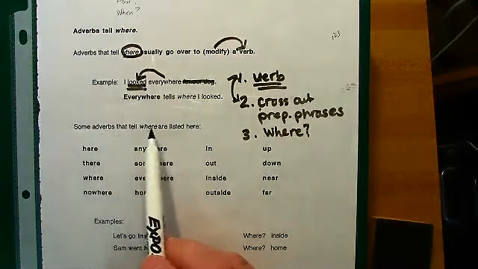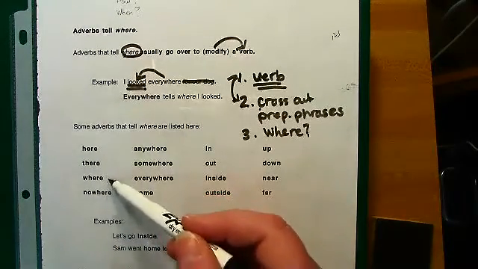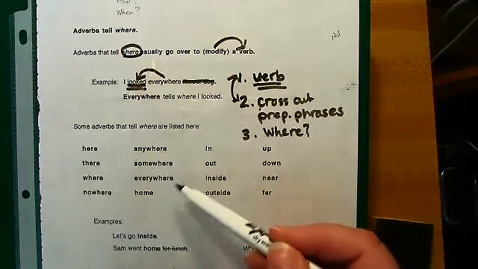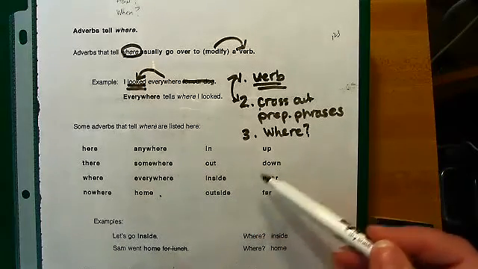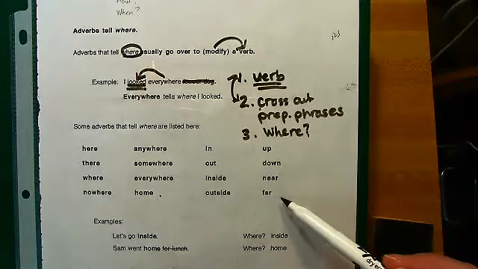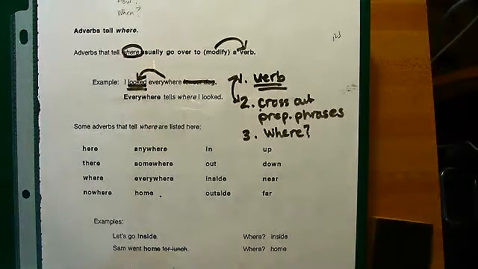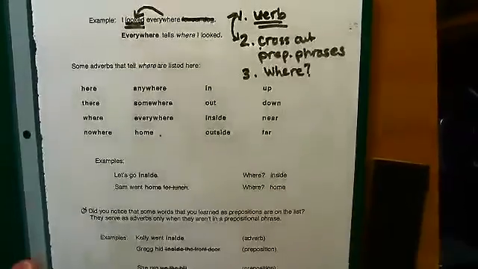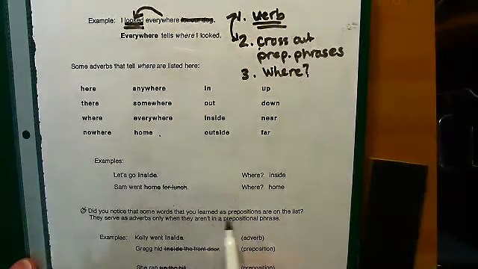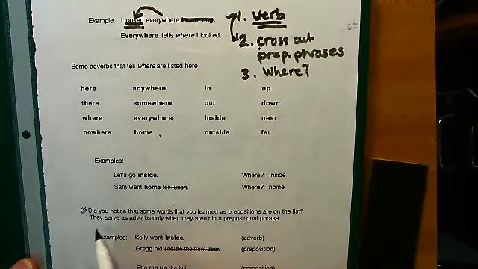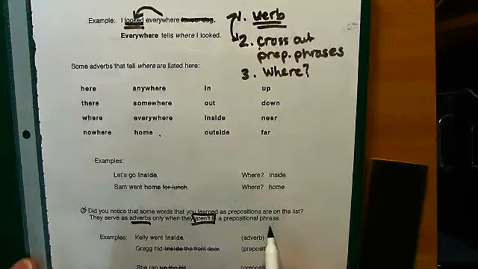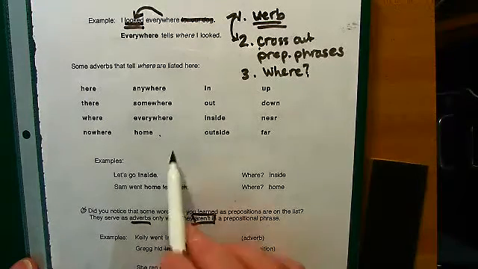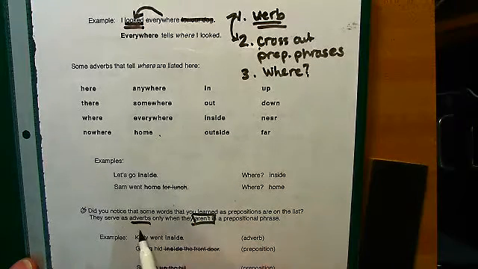Some adverbs that tell where are listed here. And it's here, there, where, nowhere, anywhere, somewhere, everywhere, home, in, out, inside, outside, up, down, near, or far. The reason I said it's tricky is I'm going to jump down here for a minute and look at the bottom. Some words that I learned as prepositions in class with you are on this list. That's the tricky part. They can be adverbs when they aren't in a prepositional phrase. So sometimes these words can be prepositions and sometimes they're adverbs.